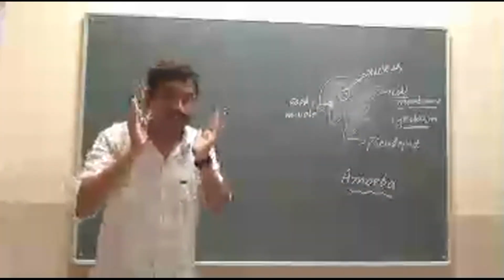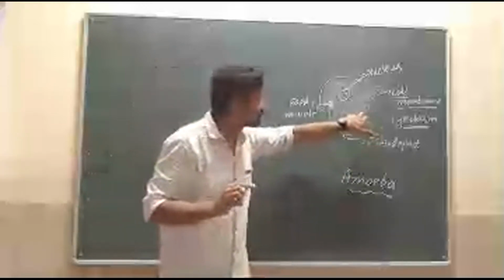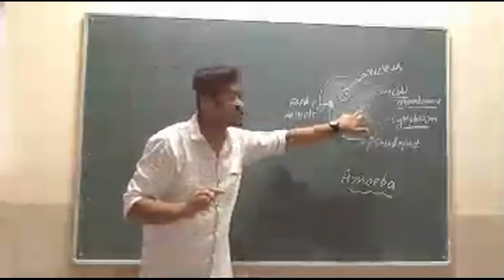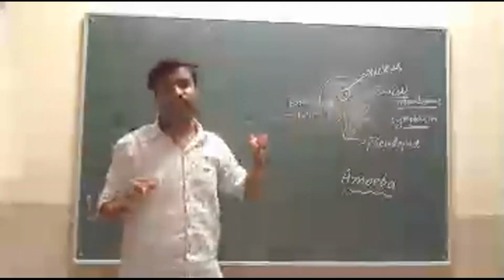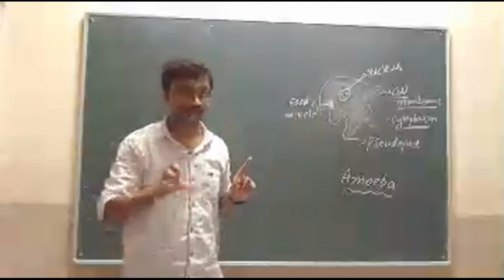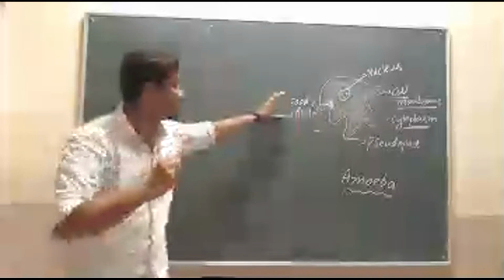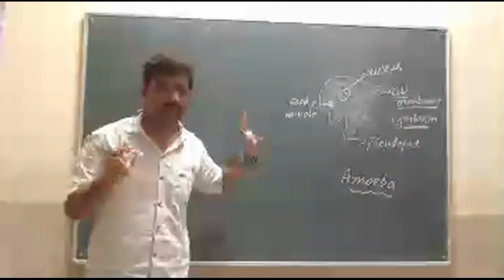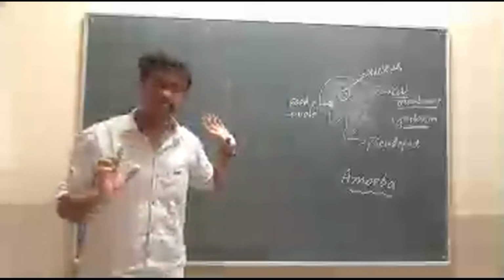The enzymes come from the cytoplasm. The cytoplasm will secrete the enzymes, and through that the food is digested in the food vacuole. That is about the food vacuole.